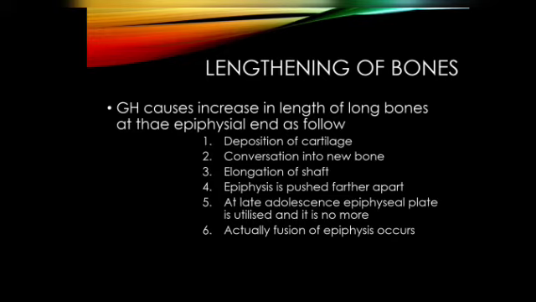Here the fusion of the epiphysis occurs, and beyond this there won't be any growth. Most of us know that we won't grow after this period, but the reason behind it is none other than this: the epiphyseal plate gets fused so that there isn't any growth.